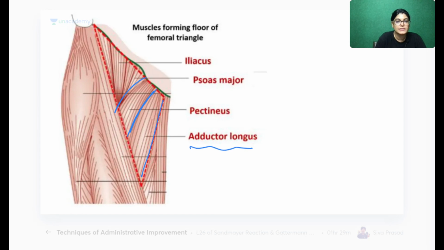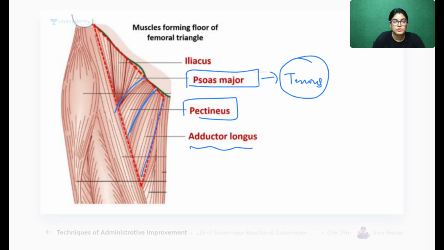The next is pectineus. Then we have psoas; actually, only the psoas major tendon is seen. And most laterally is the iliacus muscle.